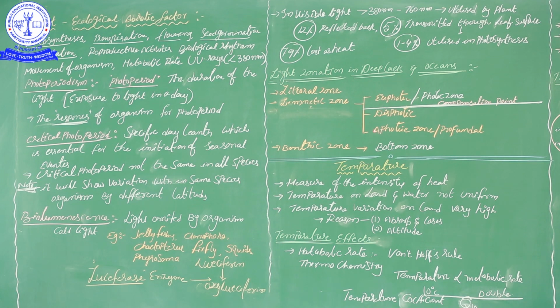Then slowly, when you go down toward the benthic zone, vegetation will be very little, but organisms are very many. For food, these organisms depend on the zones above.